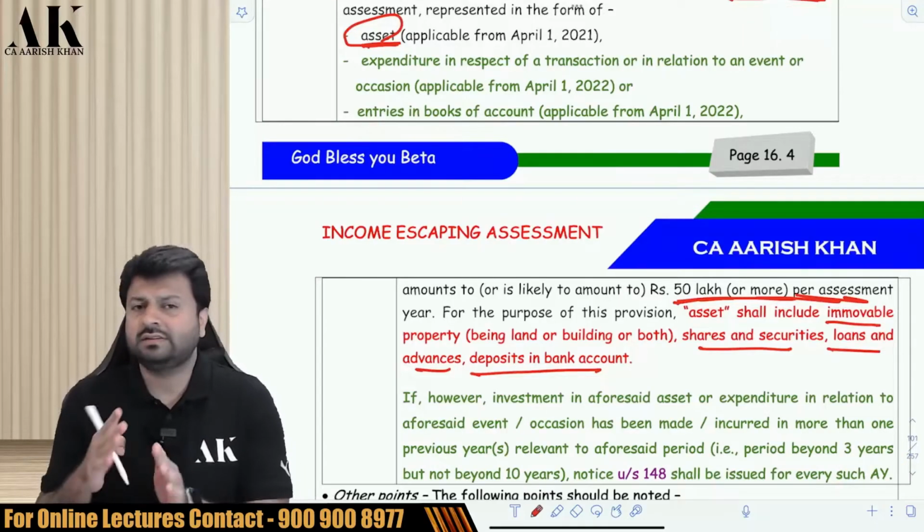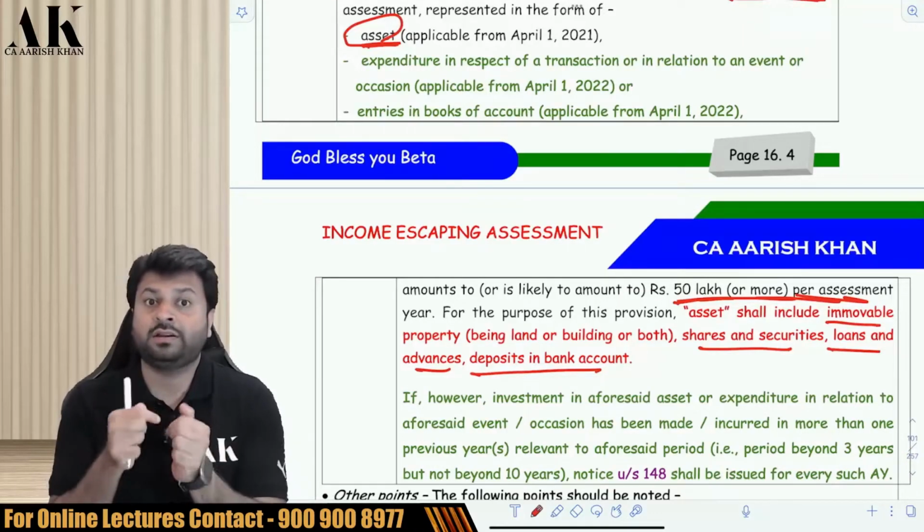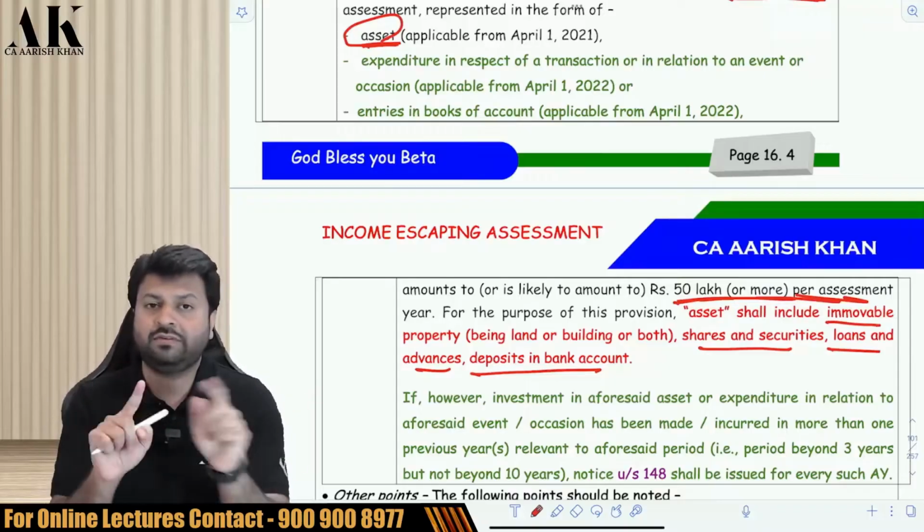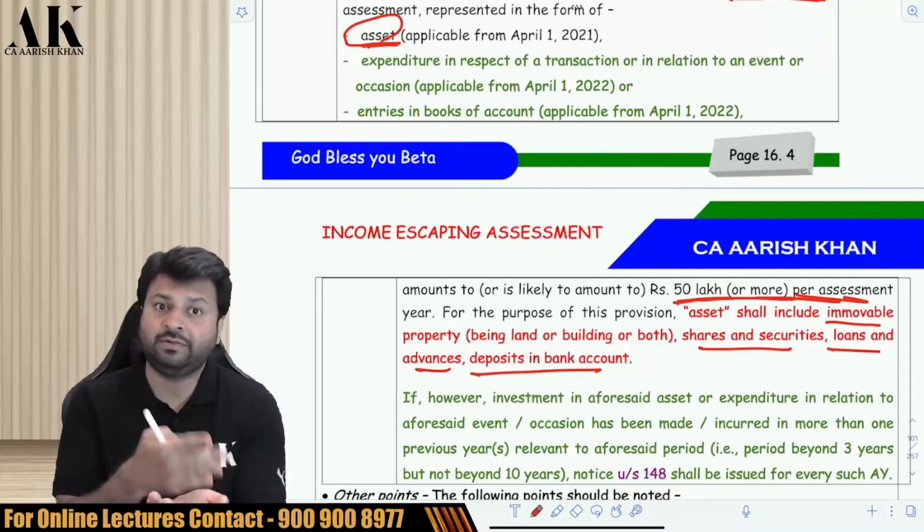So whichever year, this 50 lakh rupees or more is per year. It is 50 lakh or more. It is not more than 50 lakh. Even if it is 50 lakh, you will be trapped between 3 years to 10 years.